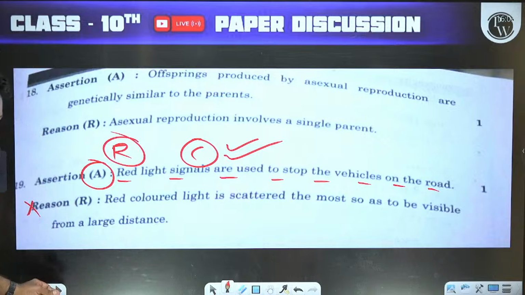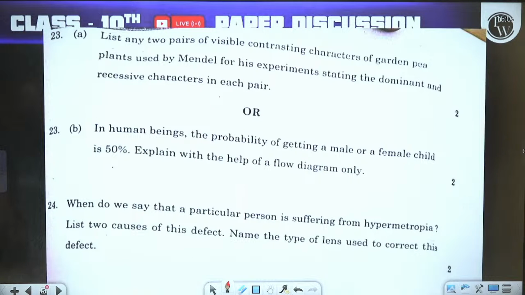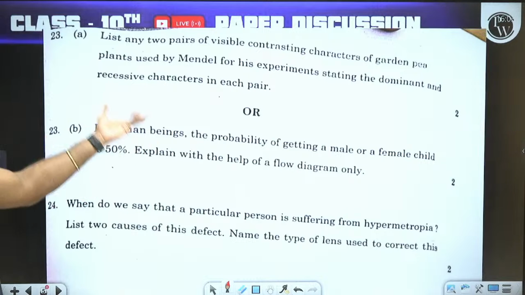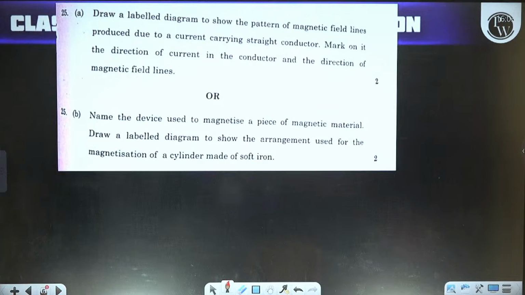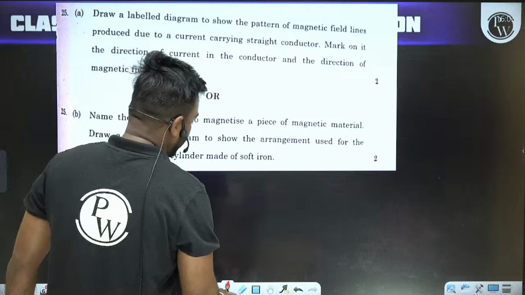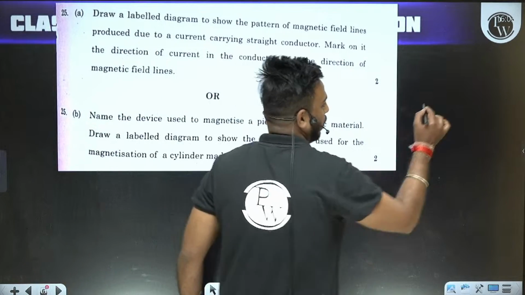Okay, now move to the next question. List any two pair of ... in human being, that is biology. Move to the next question. Draw a labelled diagram to show the pattern of magnetic field lines produced due to a current carrying straight conductor. Awesome question.